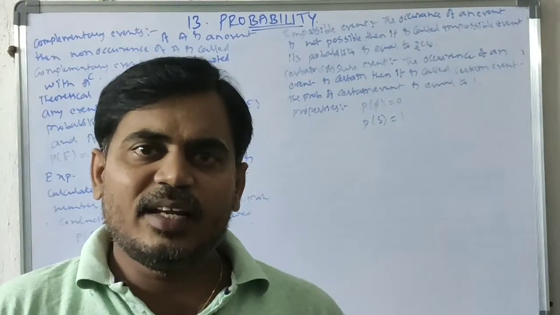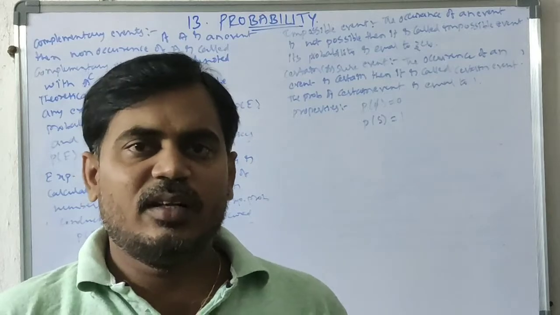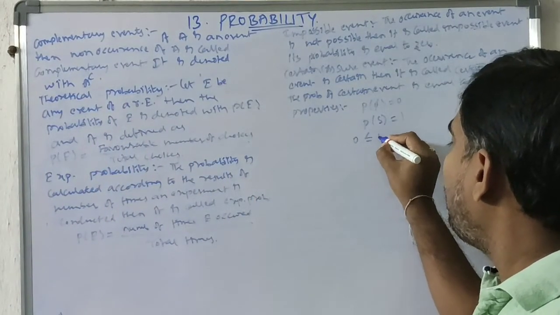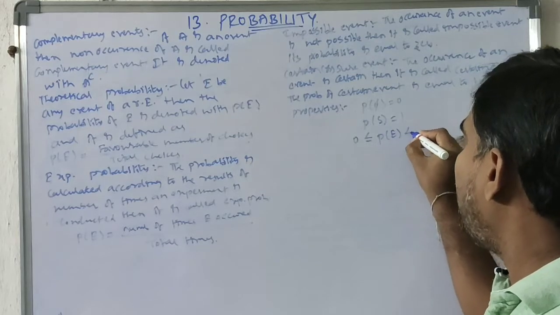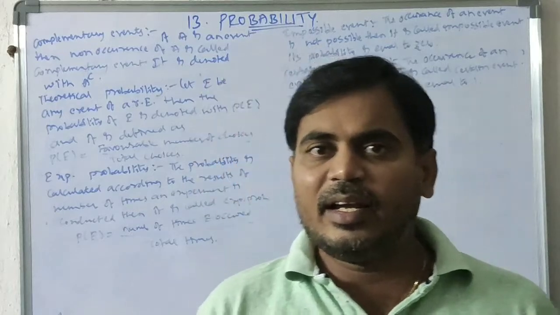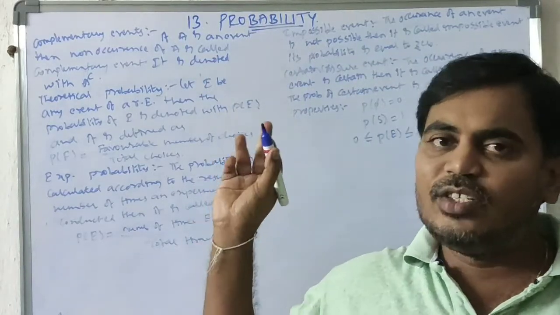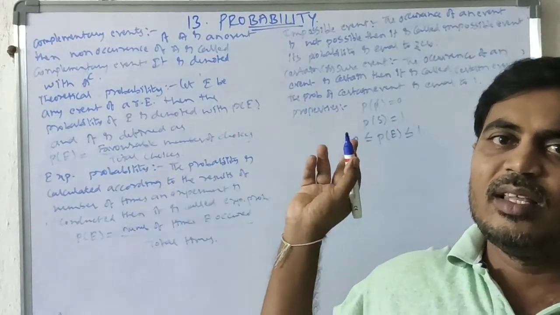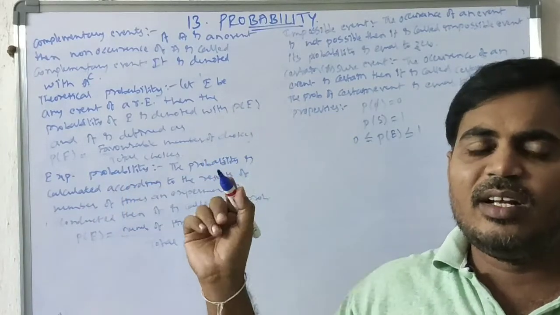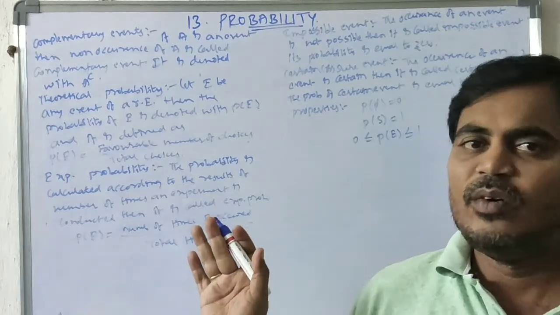The probability of a certain event is always equal to 1. Next, probability always lies between 0 and 1: 0 is less than or equal to probability of any event, which is less than or equal to 1. 0 is for an impossible event, 1 is for a certain event. If it is neither impossible nor certain, it definitely lies between 0 and 1.